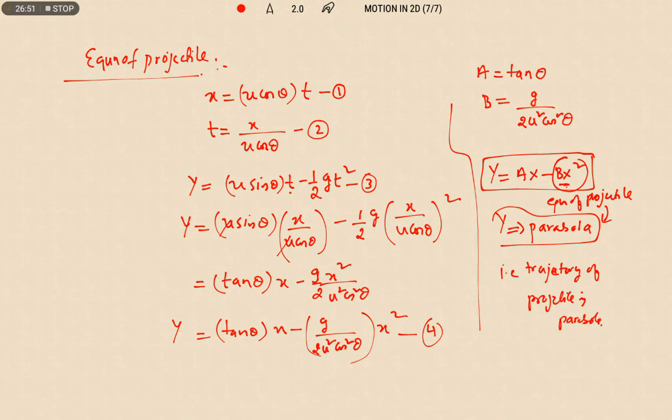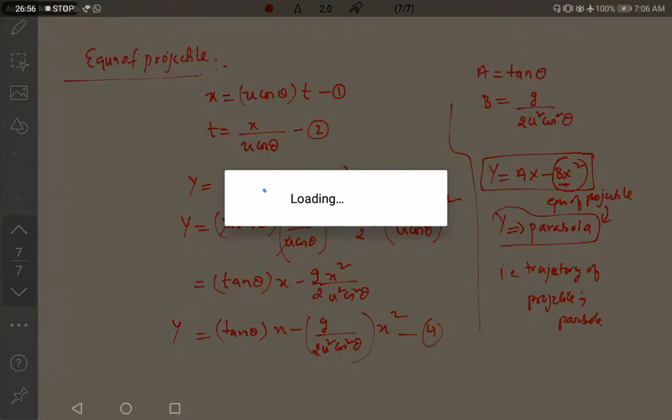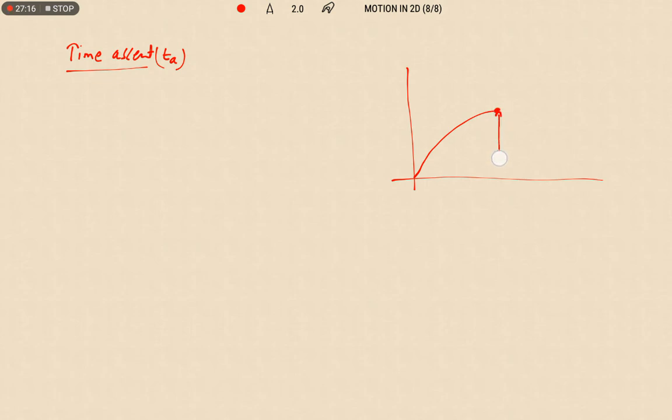Now let us discuss the time of ascent and time of descent. Time of ascent, we know already, is the time taken by a body to reach the maximum height. In the case of a projectile also, the time taken by a projectile to reach its highest point from the point of projection is known as the time of ascent. From the highest point to reach the ground, that is known as the time of descent.